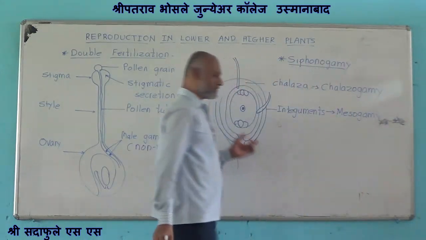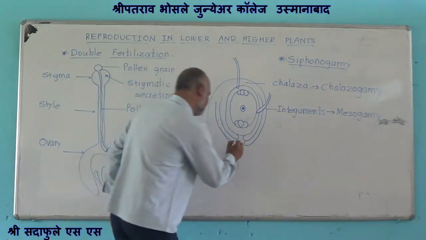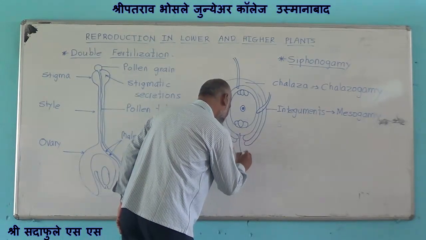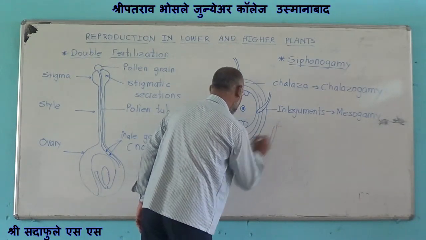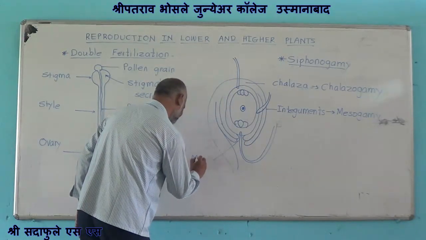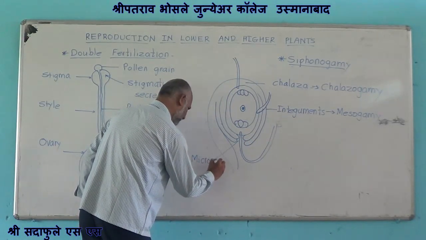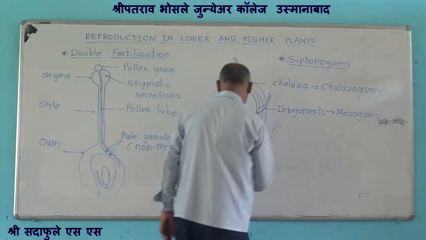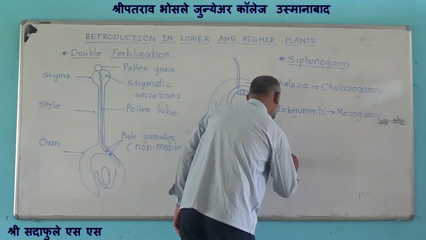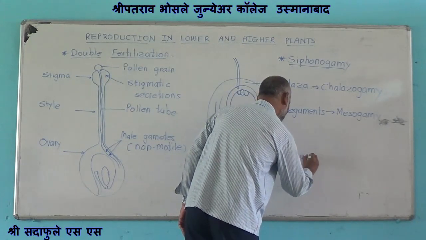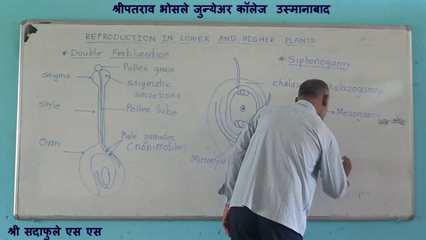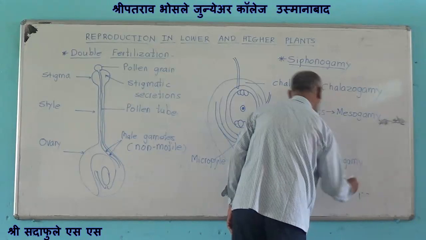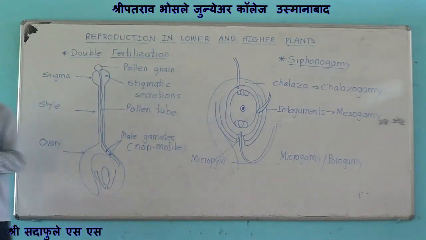And when this pollen tube enters into the ovule through micropyle, here is the micropyle, then it is termed as micropylar entry, or porogamy.